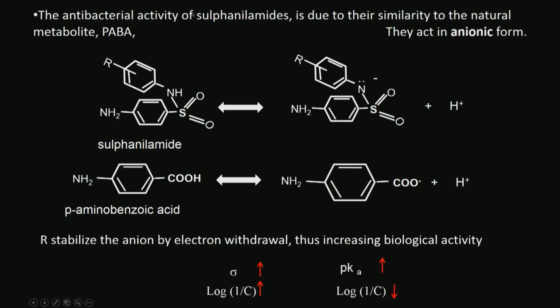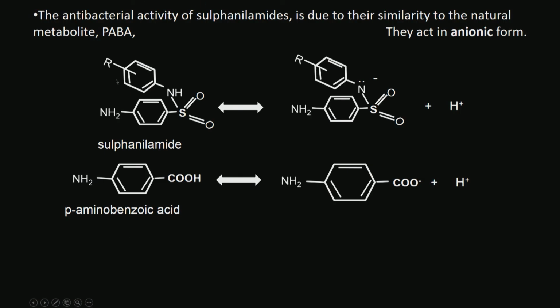Why? Look at the antibacterial activity of sulfanilamides. These are called sulfanilamides. They are antibacterial. They are called sulfa drugs, discovered after the First World War. You can see the structure here. So there is a benzene ring, S double bond O, S double bond O, NH, and there is a benzene ring with R. Okay. Antibacterial activity of sulfanilamides is due to their similarity to the natural metabolite para-aminobenzoic acid. They act in their anionic form. Only when they are anionic they act, when they are neutral they do not act.